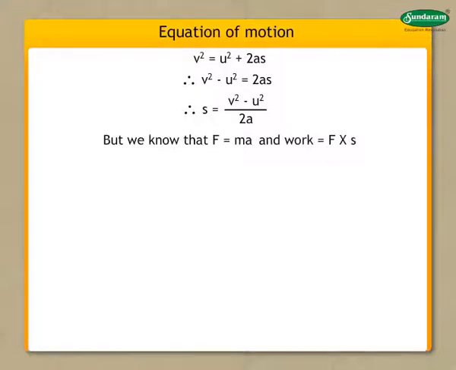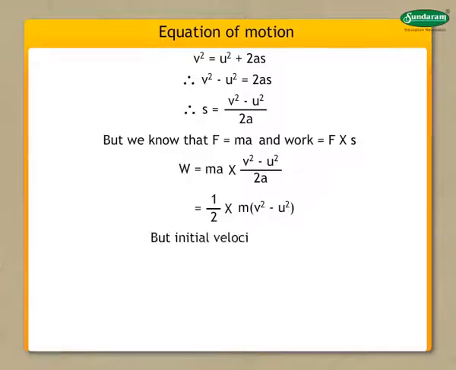Therefore, on substituting the values of F and s in the equation of work, we get W = m × a × (v² − u²) / 2a. Therefore, on rearranging, we get W = ½ × m × (v² − u²).